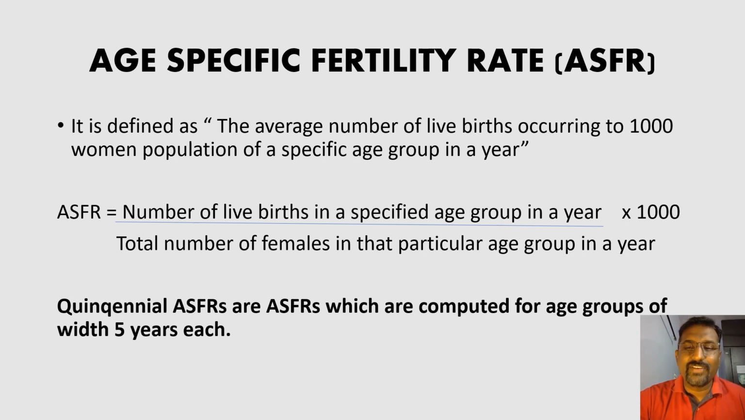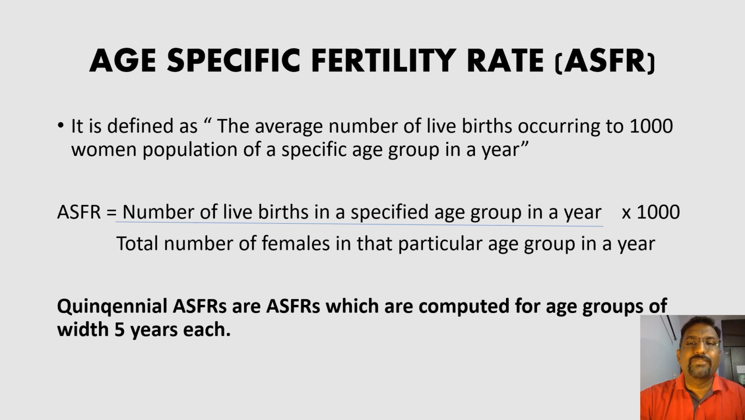So the formula is very simple. Number of live births in that specified age group in a year. For example, if you are considering the age group of 20 to 25, women of 20 to 25, you have to consider only the number of live births for that particular age group, 20 to 25, in a year.